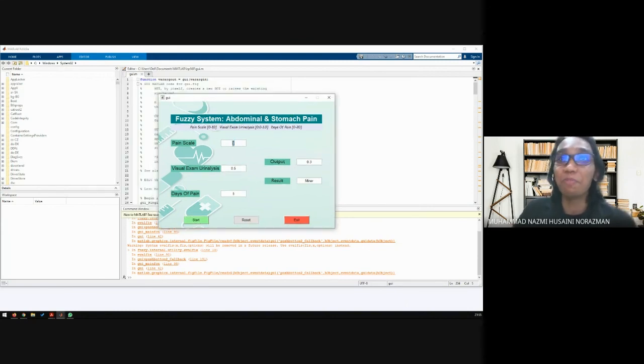Now we're going to put pain scale 8, and then visual exam analysis 8. Oh, the system told us to recheck our input 2, which is of course we have to check because it's above 1, and then we put 0.8 also, and then yes. As you can see, the output is 0.7, which the result is major for the abdominal and stomach pain. This is an example for our system demo. Thank you.